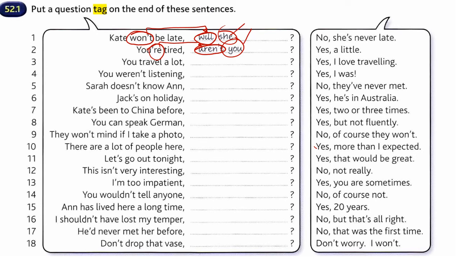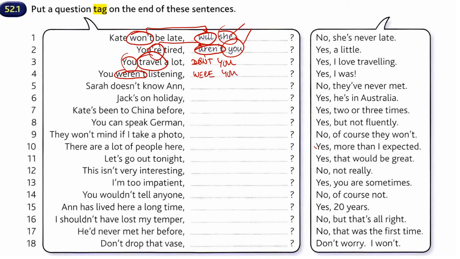Alright, so let's go. You travel a lot. Travel. So how do you say that verb in the negative way? Don't travel. Okay, so don't. And now the subject. You travel a lot, don't you? You weren't listening. Tú no estabas escuchando, ¿verdad? No estabas escuchando. So what is the first word that is a verb? Weren't. So I have to write here exactly the same thing, but in the positive way.